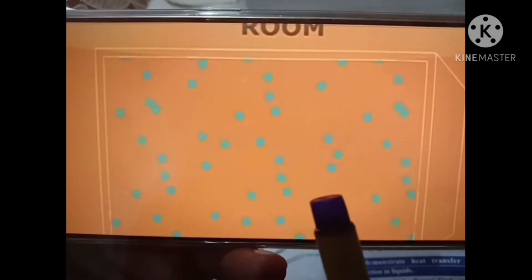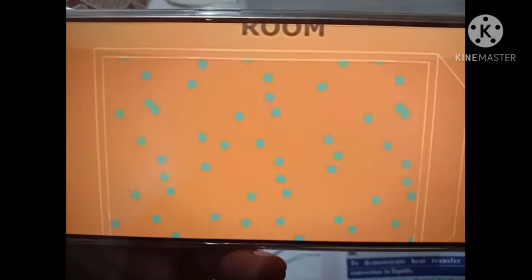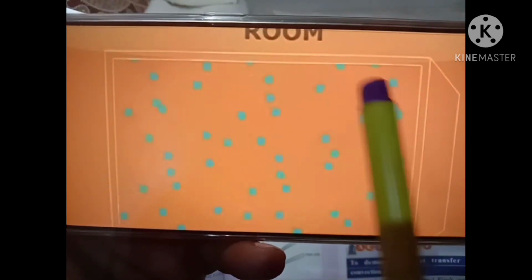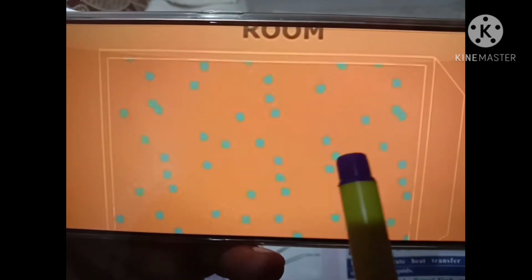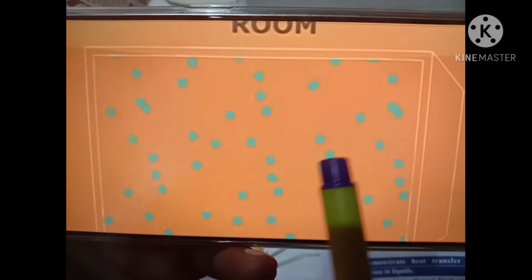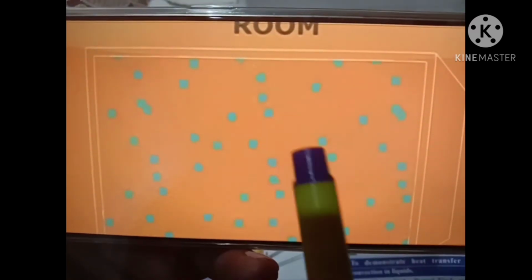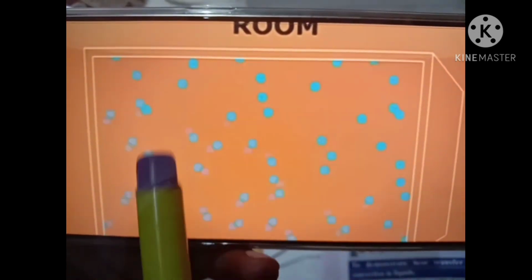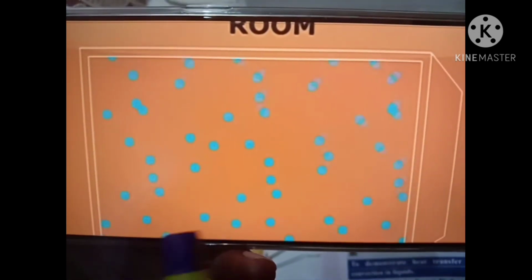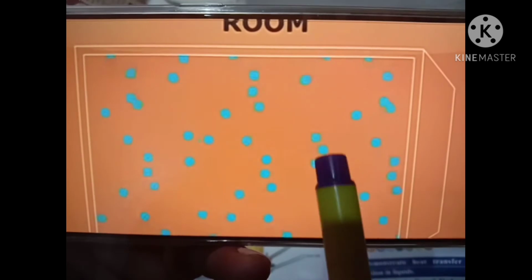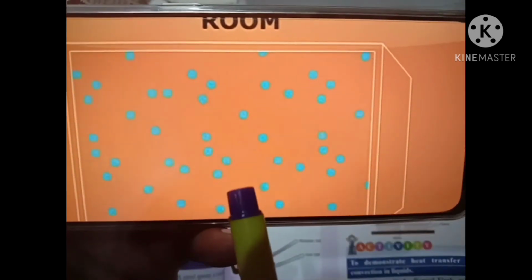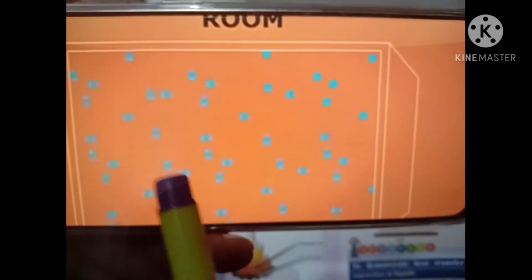So okay, now you can see in this clip, first of all you can see the arrangement of the molecules. In the case of liquids and gases, the molecules are far apart from each other. So you can see there is less intermolecular force of attraction between the particles. Now see, all the particles are in the form of motion. You can see the particles are moving.